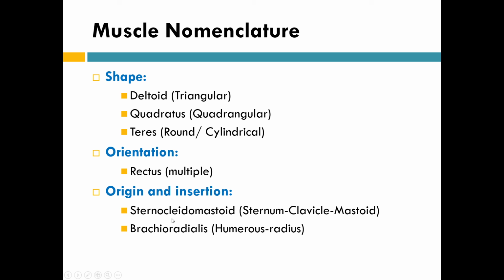For example, sternocleidomastoid, where the muscle is coming from the sternum and clavicle and going to the mastoid process of the temporal bone. Brachioradialis means it is coming from the brachium or arm or humerus and going to the radius.